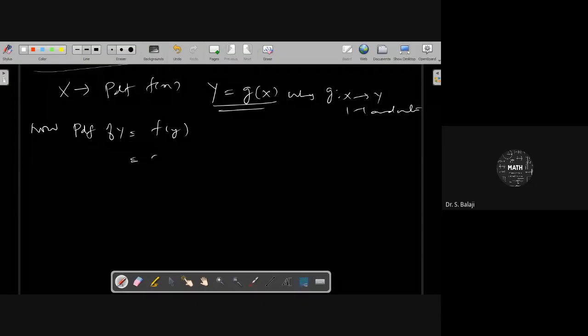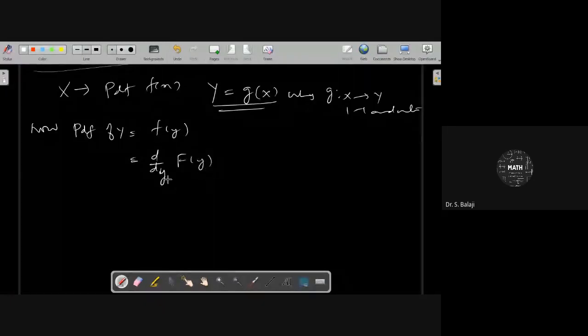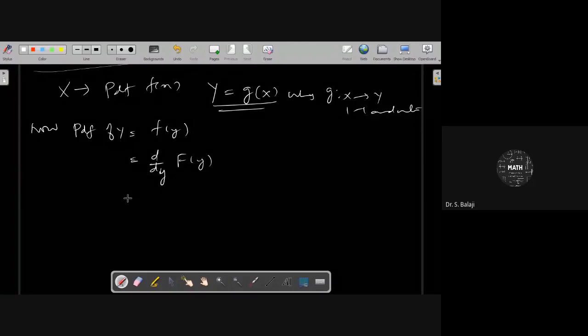That can be written with the help of the CDF of Y: d by dy of capital F of y. Here F of y is the CDF of Y, which can generally be written as the probability of Y less than or equal to y. Therefore, we have d by dy of the probability of Y less than or equal to y.